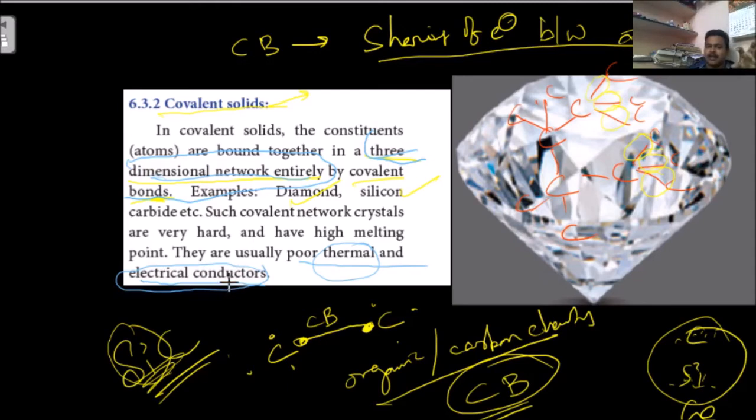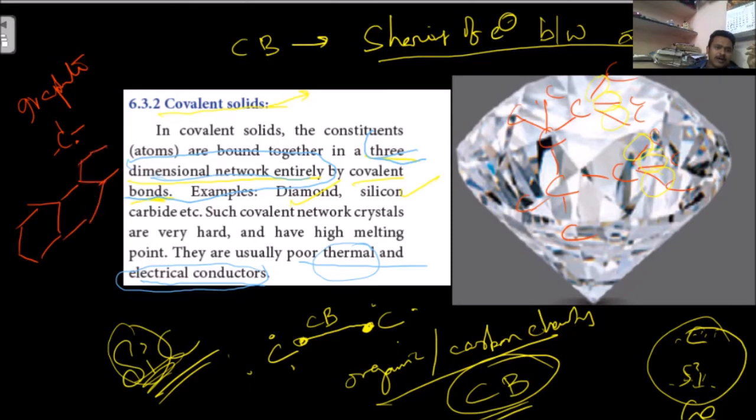In a similar way, graphite is one of the questions that will come here. Graphite forms three bonds. In the graphite structure, all are carbons. Graphite forms a hexagonal structure. Hexagonal means each carbon has how many bonds? Three bonds. But carbon has how many valence electrons? 1, 2, 3, 4.